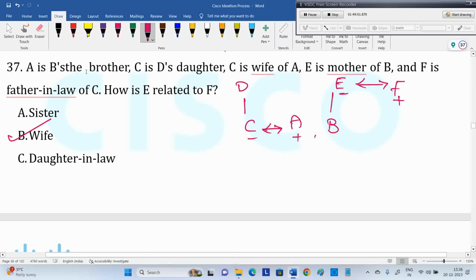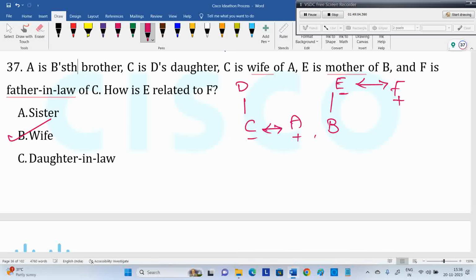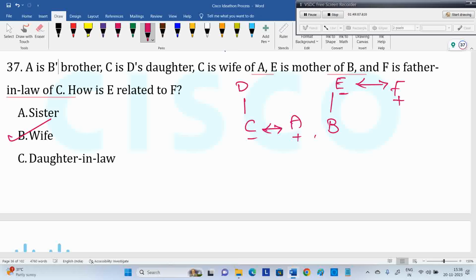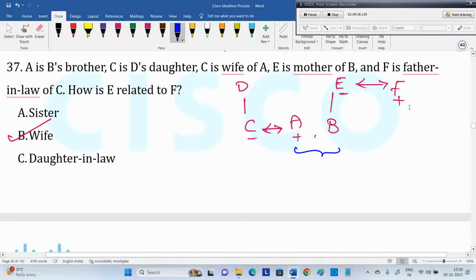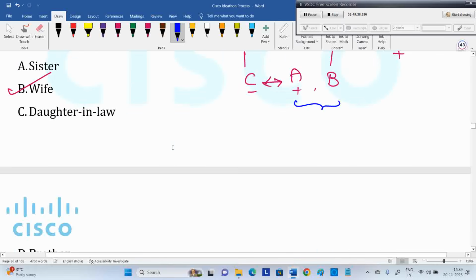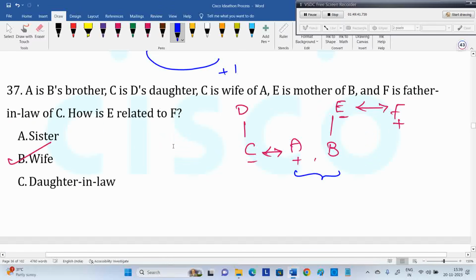A is B's brother. C is D's daughter. C is wife of A. E is the mother of B. F is father-in-law of C. Father-in-law means nothing but spouse's father. C's husband is A, and A's father is F. A and B are siblings, so they have the same parents, E and F. Already E is mother of A and B, so F must be father of A and B. So E is wife of F, and F is husband of E.